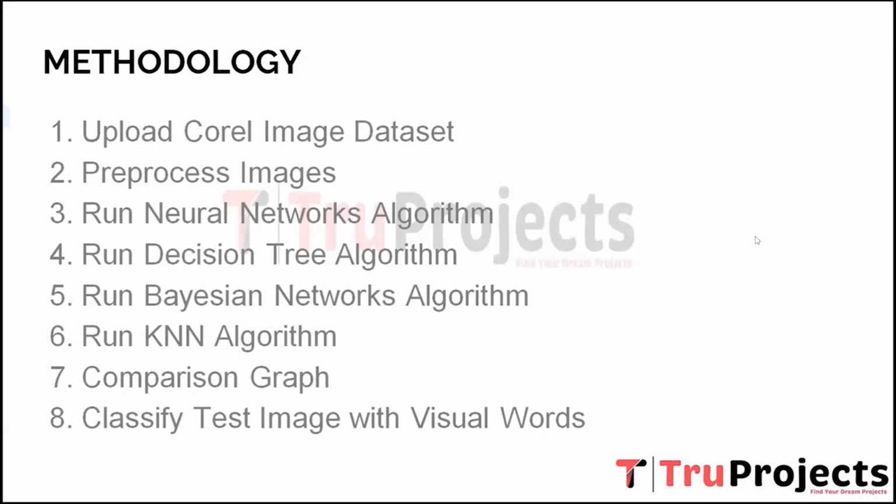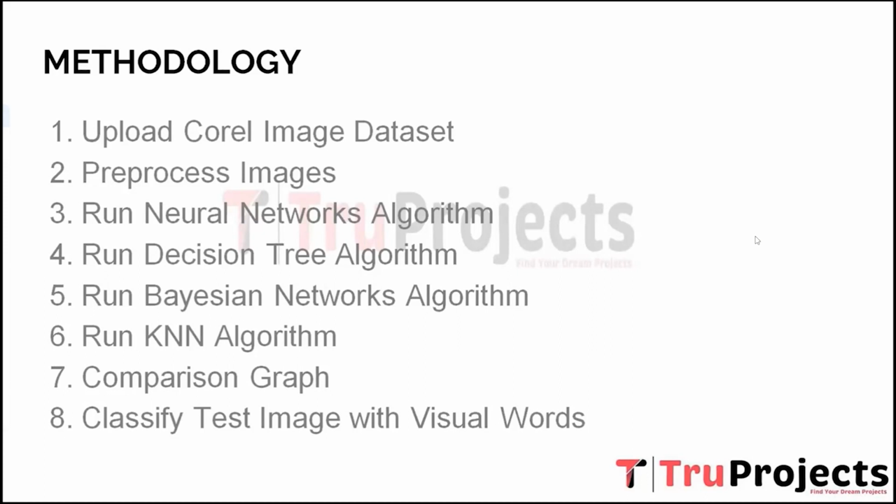Third, run neural networks algorithm. Once the images are pre-processed, a neural network algorithm is employed for image classification. Neural networks, especially deep learning models, have demonstrated remarkable success in image classification tasks. The neural network is trained using the pre-processed images and their corresponding labels from the Corel image dataset.